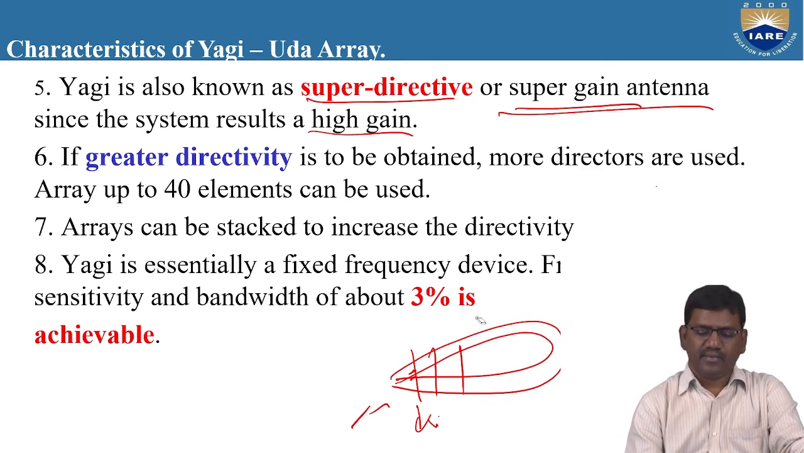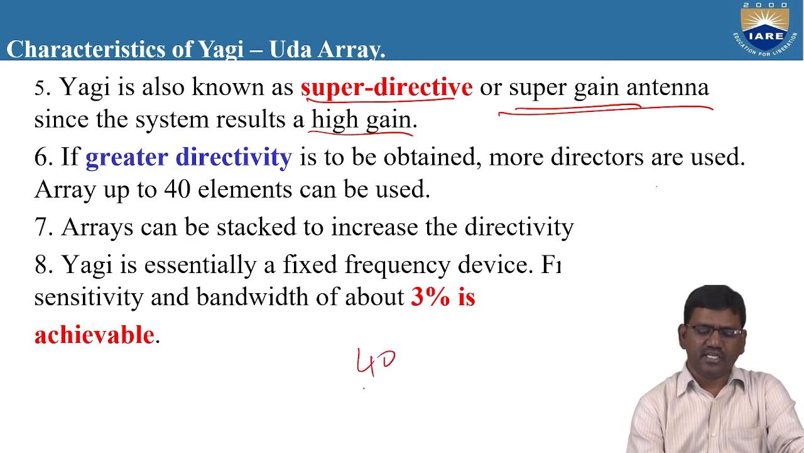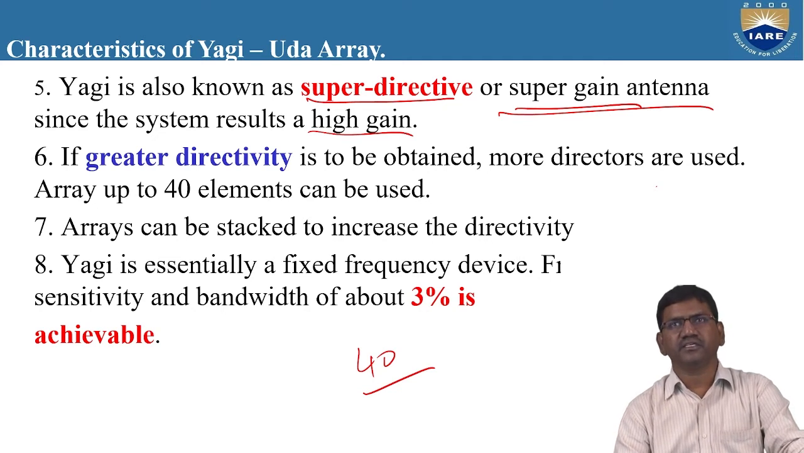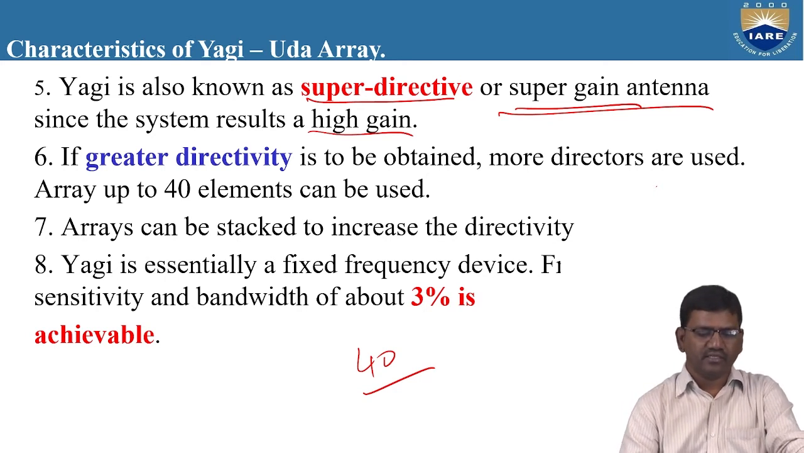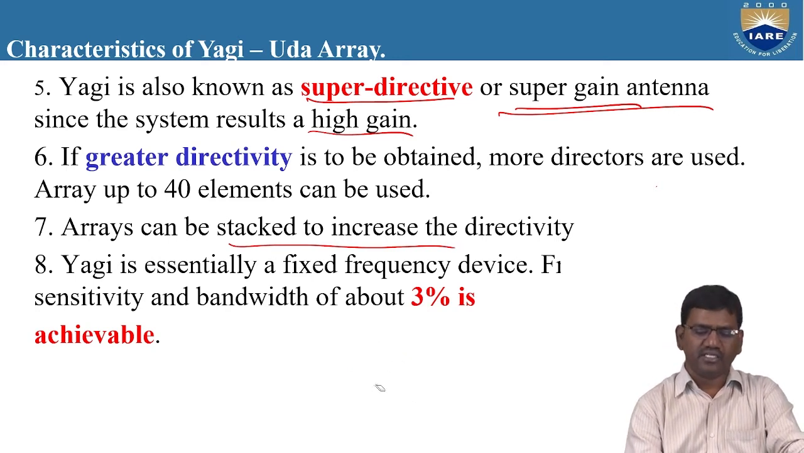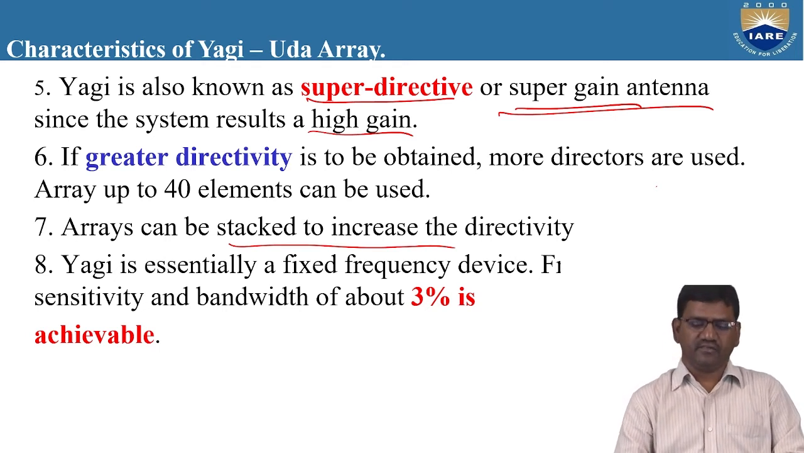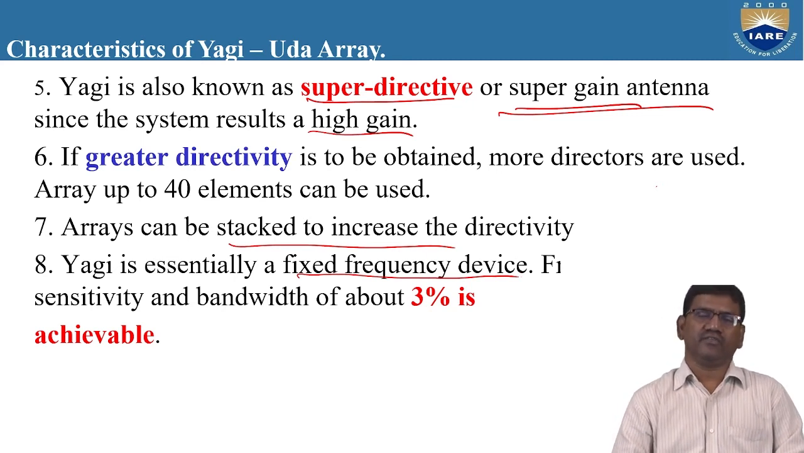Here, the maximum directivity can be increased to a larger extent by keeping 40 elements in parallel to each other. As we increase the number of directors, greater directivity can be achieved. As we increase the number of elements from 10 to 15 or 15 to 20 or 40 elements, greater directivity can be achieved. So these arrays can be stacked to increase the directivity. All the elements are arranged in parallel to increase the directivity. Yagi is essentially a fixed frequency device, which in most cases is used for receiving the signal only.